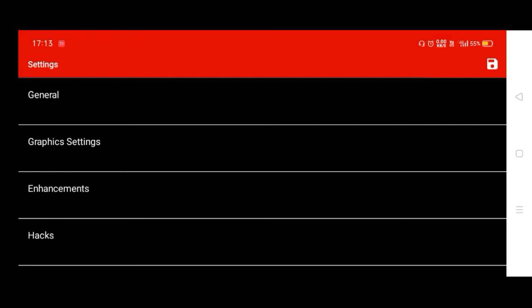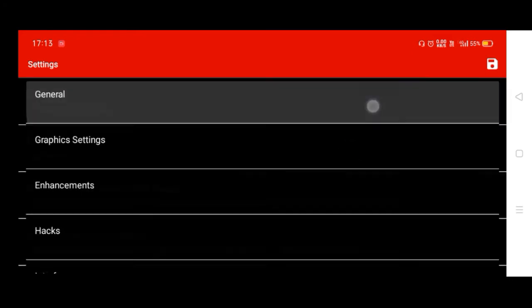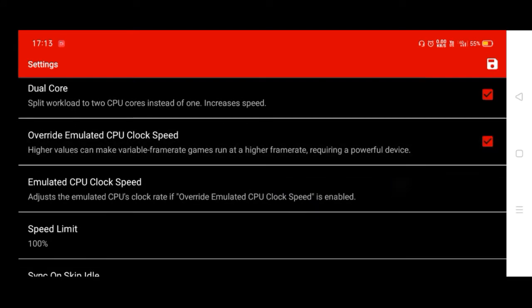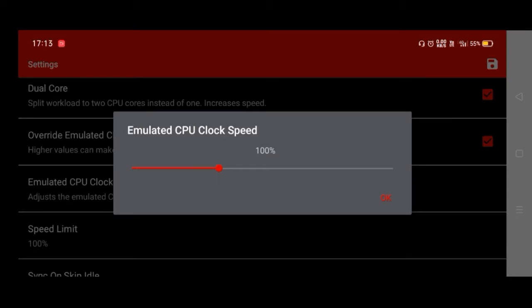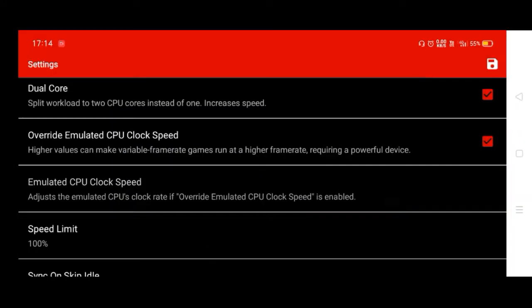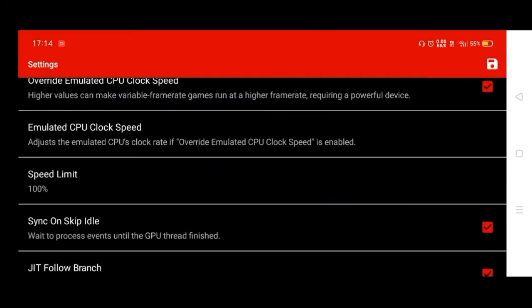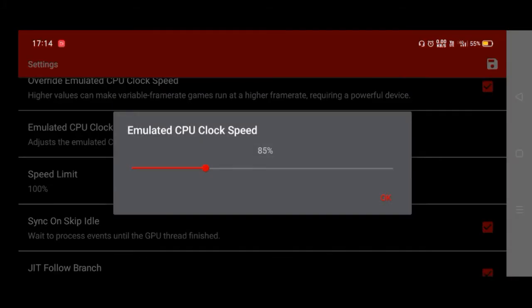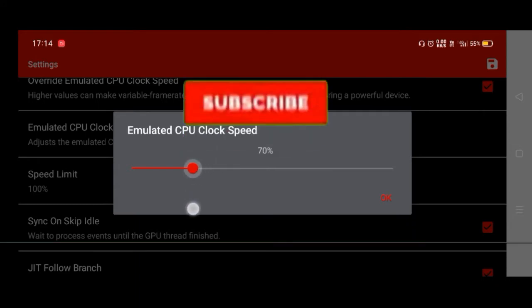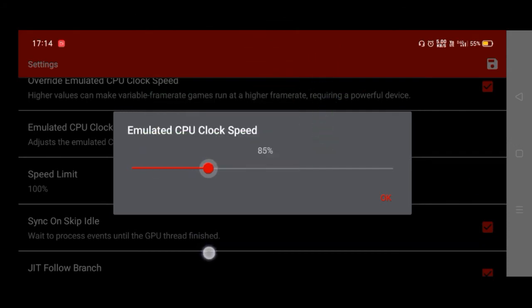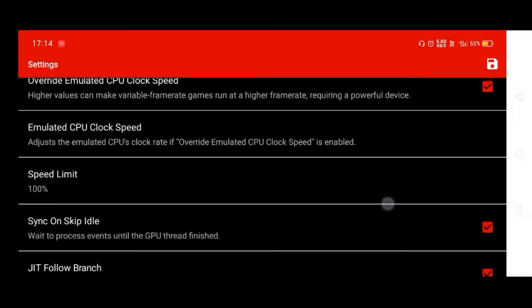So first of all you have to go to settings and then go to general and take this override emulated CPU clock speed and then set as you wish. 80 to 85% is considerable, so I have set it to 85%. Different games require different CPU clock speeds, like the Freedom Fighter game requires 70 to 60 and most of the games require 80 to 85, so I'm setting 85 here.